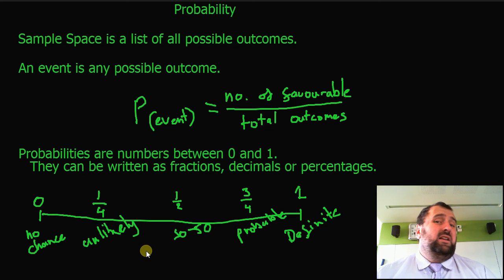Okay, so unlikely means it's probably not going to happen, but it could happen every now and then. Obviously, you can get numbers in between this. I could have a probability of 1 in 10 or 0.1. That's entirely possible. These aren't the only possible outcomes. Okay, these are just examples of numbers on this number line.